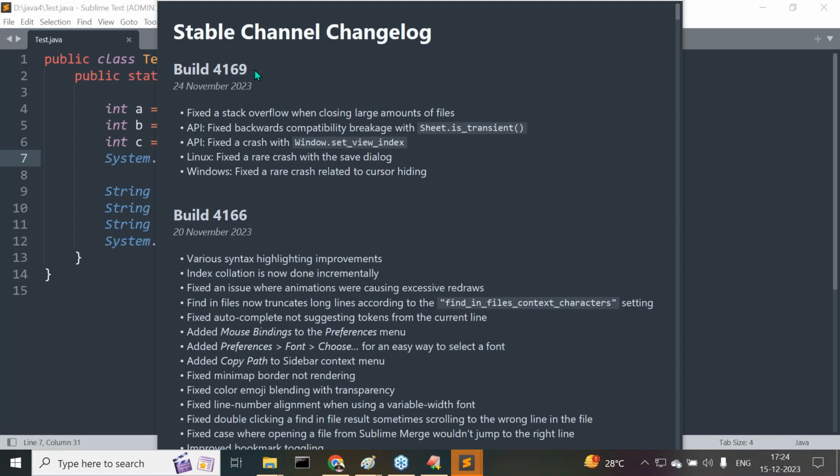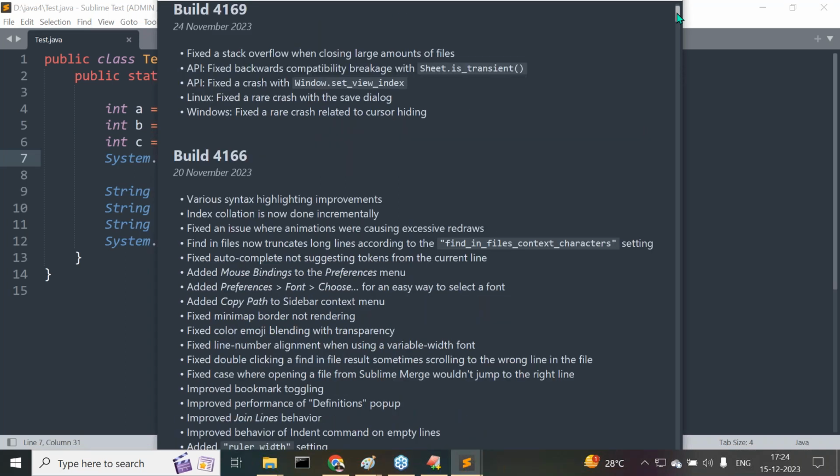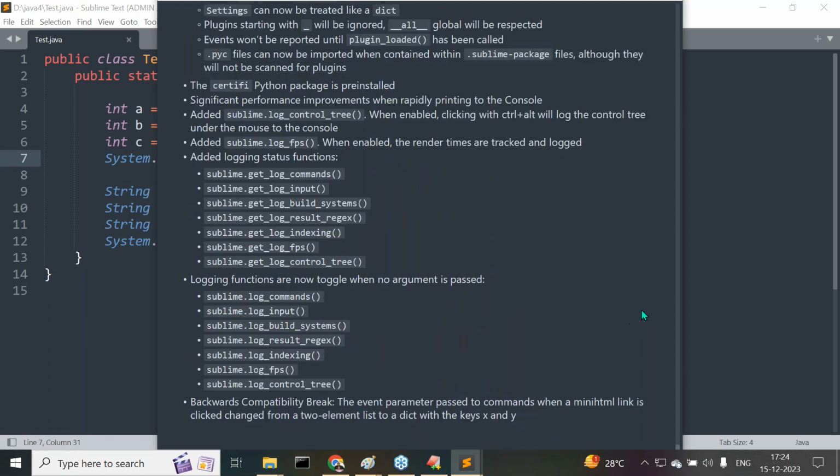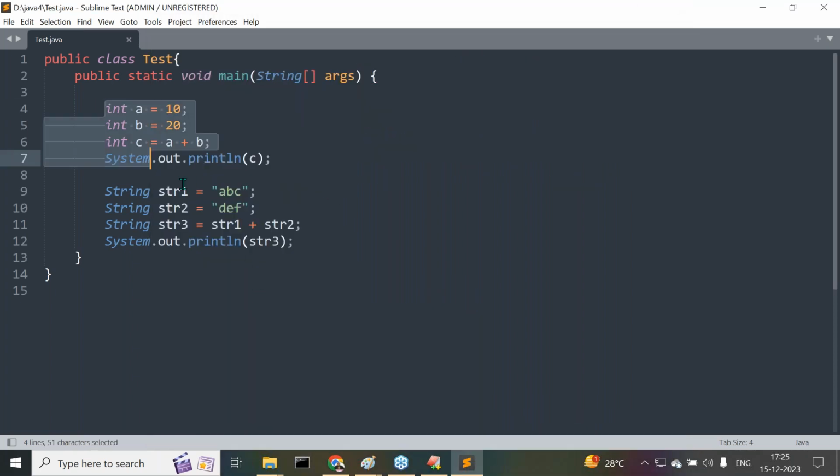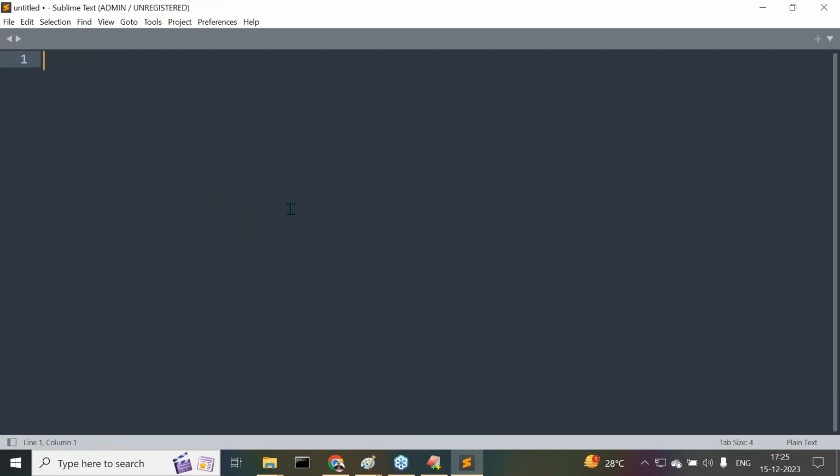Yeah, now we are getting it. There's a stable channel catalog or something else coming there. No need to take this one, not required. Yeah, close it, no problem. This is from the previous one. It's the same scenario. In the cache, all my settings of this Sublime text are available. No need to think about this content here. I just want to delete this particular file. It's okay, fine.